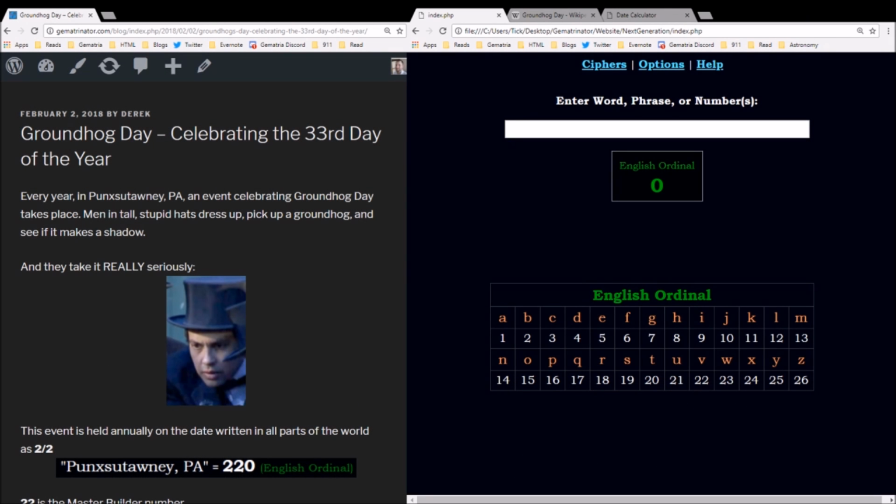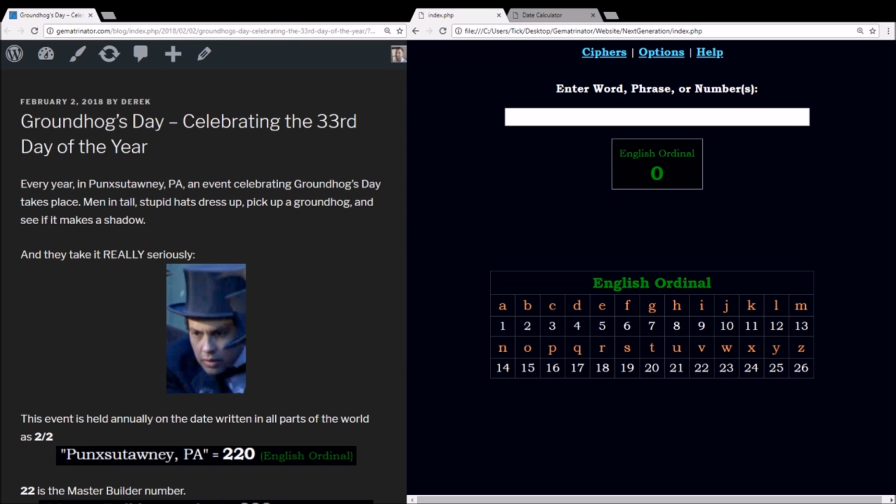Hey everybody, today is February 2nd, 2018, which means it's Groundhog Day here in the United States. Groundhog Day falls on February 2nd every year, the 33rd day of the year, and it provides a perfect opportunity to teach new people the language of Gematria, which is the practice of coding numbers into words. What this is, is very simple. All you do is assign a number to each letter in the alphabet relative to its position.